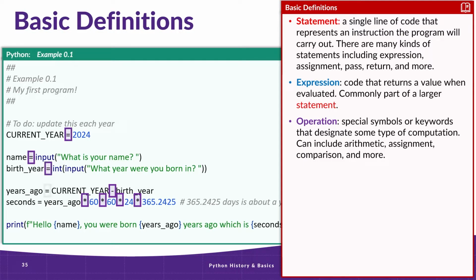Another common operation is assignment. The assignment operation is represented by an equal sign, and it stores the value given on the right in the variable on the left. We'll talk more about operations and assignment in a future video.